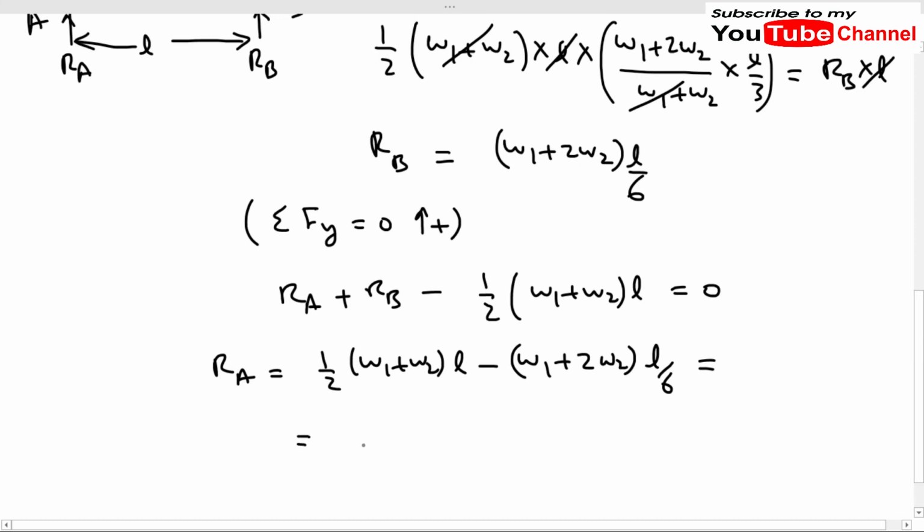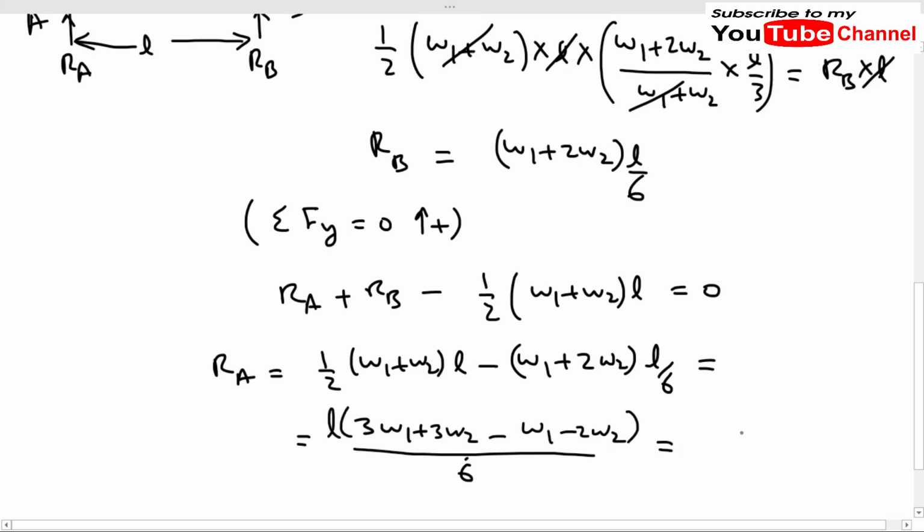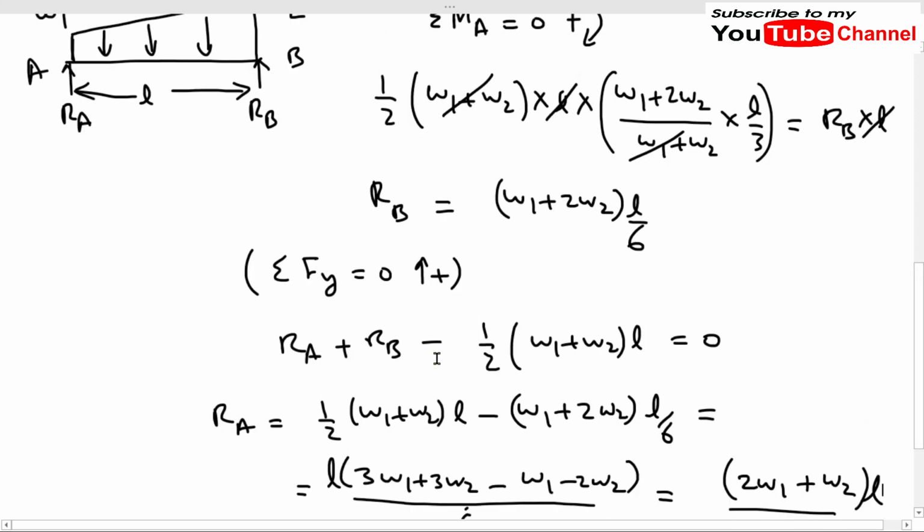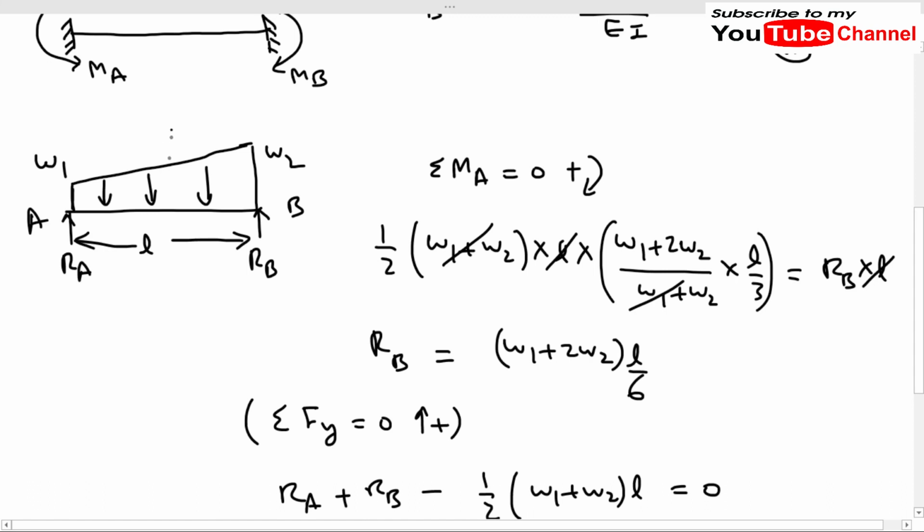So let me write it here. It will be 6 and 3W1 + 3W2 - W1 - 2W2, multiplied by L. So it will be (2W1 + W2) divided by 6, multiplied by L. Now we have got the reaction at A and reaction at support B. Now we can write the equation for the bending moment at any section XX at a distance x from A.